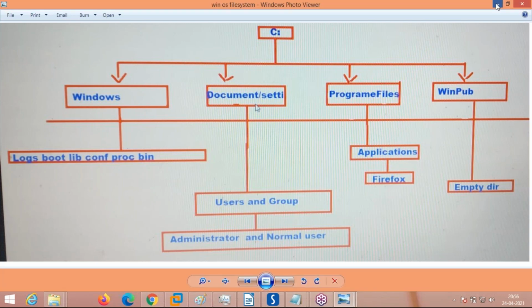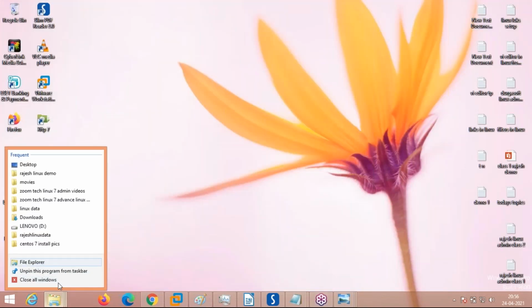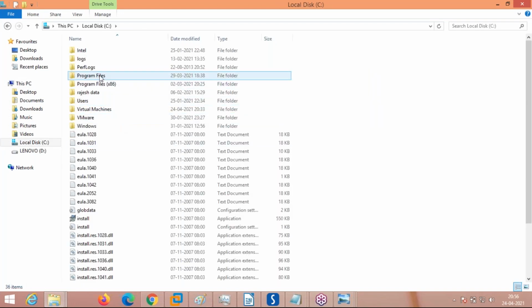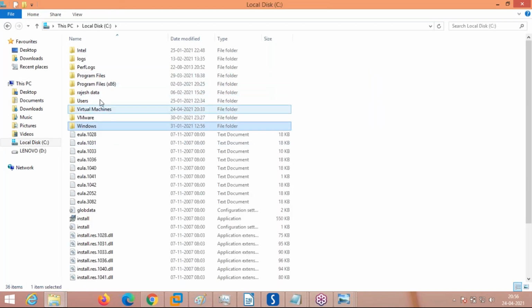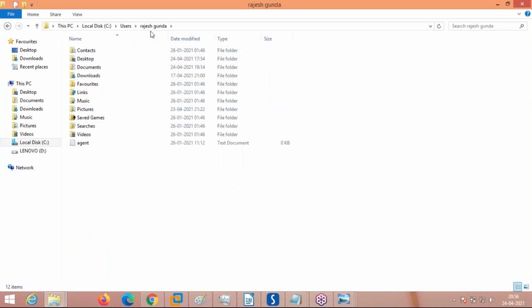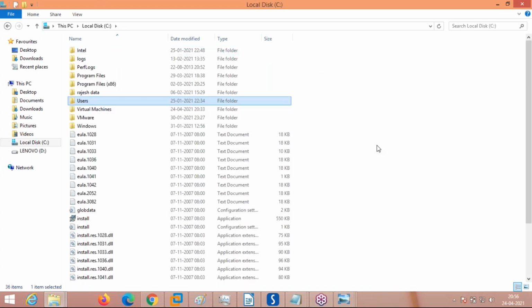See here, I'll open my own Windows operating system to show you. The C drive has program files, Windows, and the second thing is users. Users is where my data is located, user files and all the things. You can click here. See, my desktop, Rajesh Gunda is my username, the admin. His own desktop files, document files, download files, favorites, games, videos, etc. will all be loaded here. This is how the Windows file system hierarchy is.